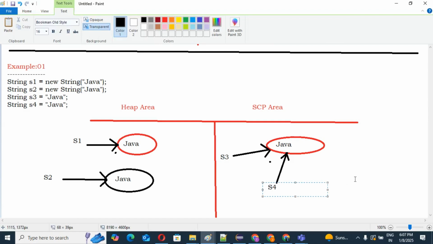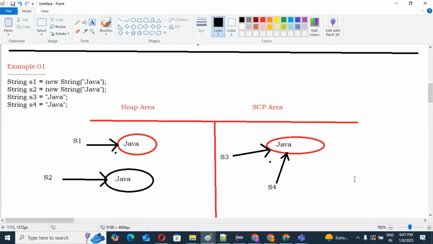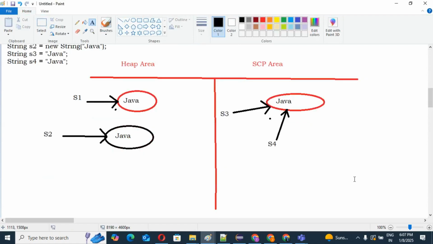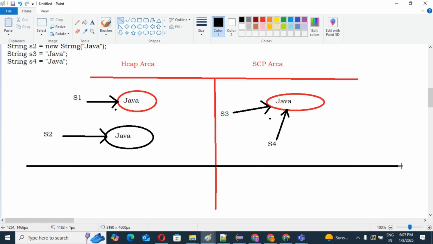Now tell me how many total objects we have created, guys? We have created 3 objects. Two objects are in the heap area, S1 and S2, and S3 and S4 point to only one object in the SCP area.